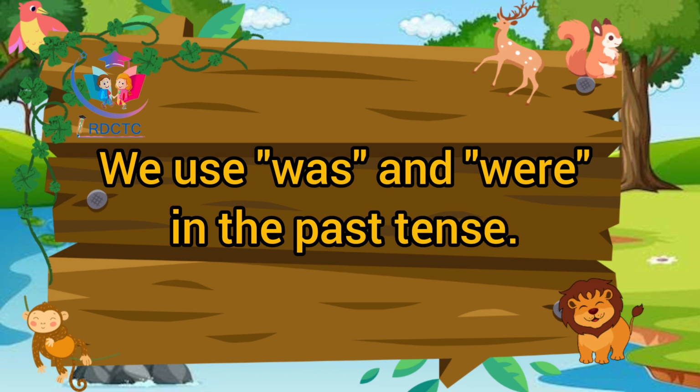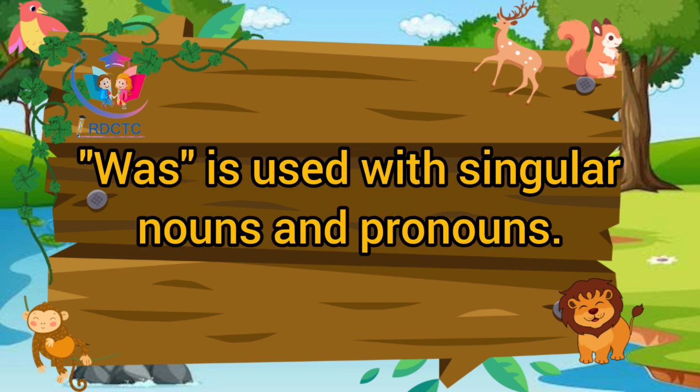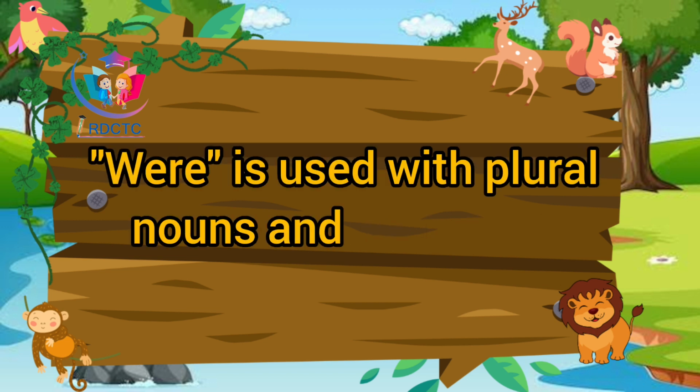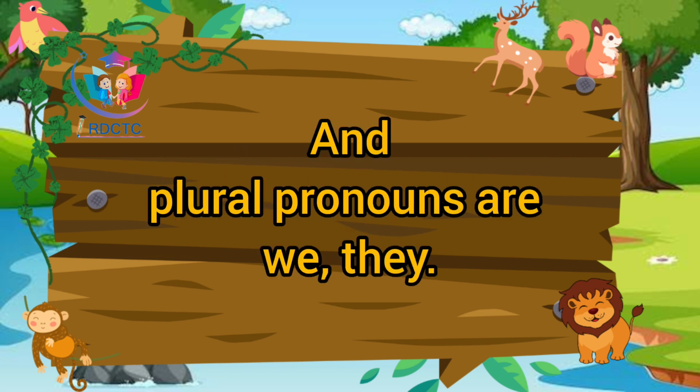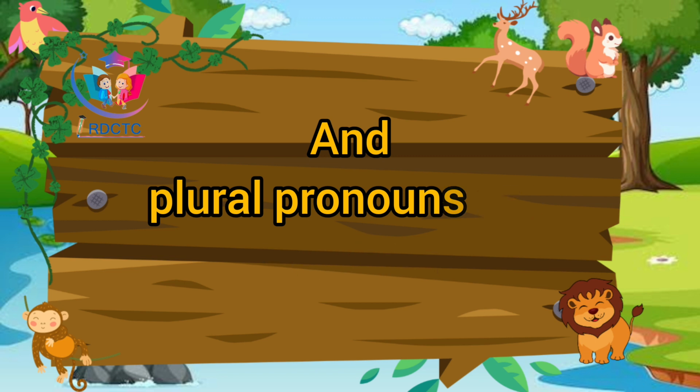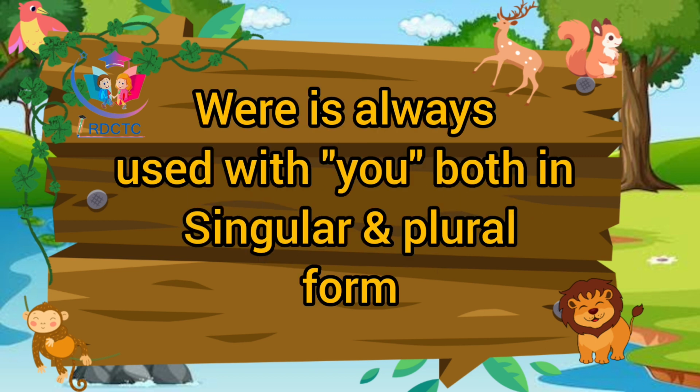We use was and were in the past tense. Was is used with singular nouns and pronouns. Were is used with plural nouns and pronouns. Singular pronouns are I, he, she, it, and plural pronouns are we, they. Okay? And we use were with you, whether you is in singular form or plural form.